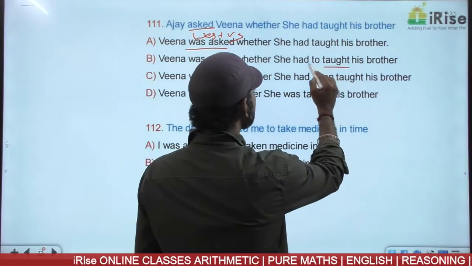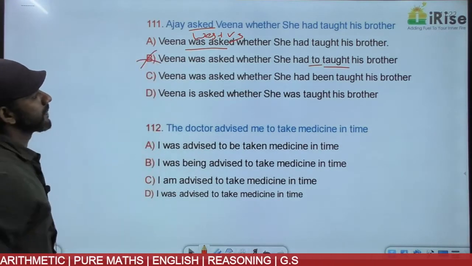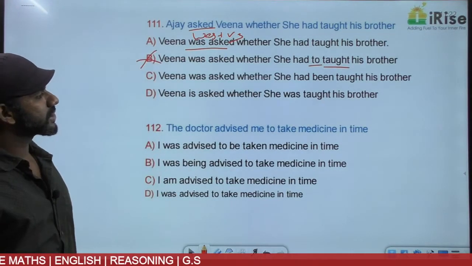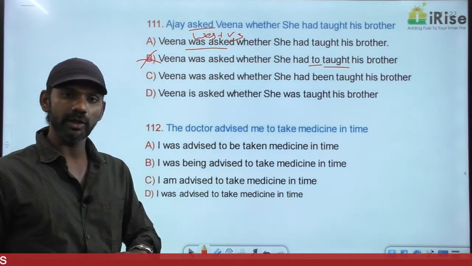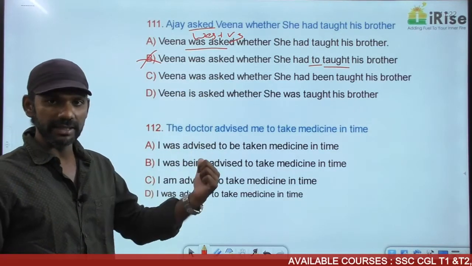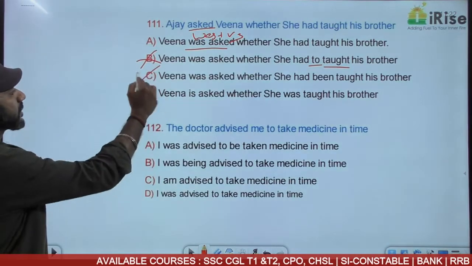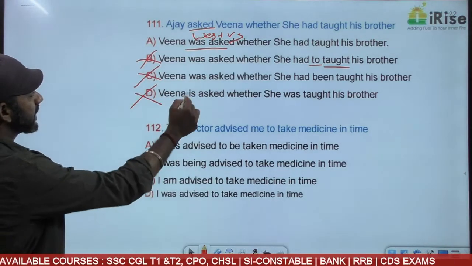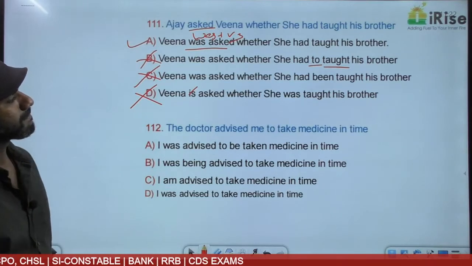Leave it there. Veena was asked whether she had to taught his brother. Taught is V2 and V3. There's nothing like to plus V2 or to plus V3. Grammatically wrong. Veena was asked whether she had been taught. She had been taught means who got taught? Veena got taught. Actually, Veena taught Ajay's brother. She had been taught means Veena got taught. The meaning is different. Eliminated. D is anyway gone. D says is, present tense. The answer must be option A.